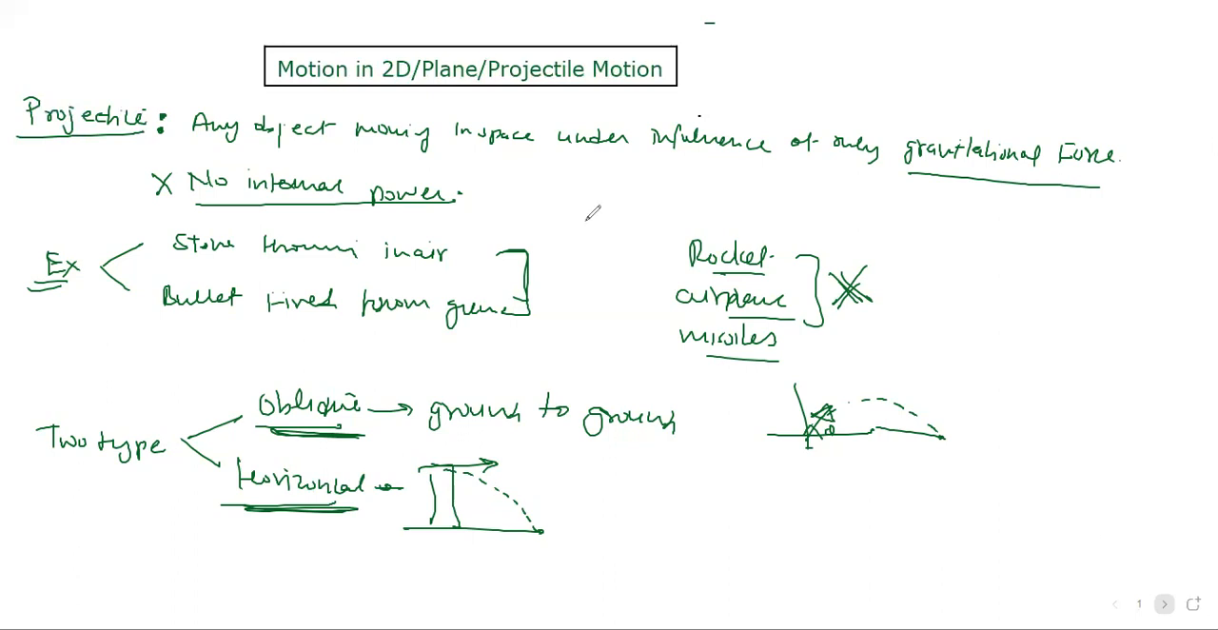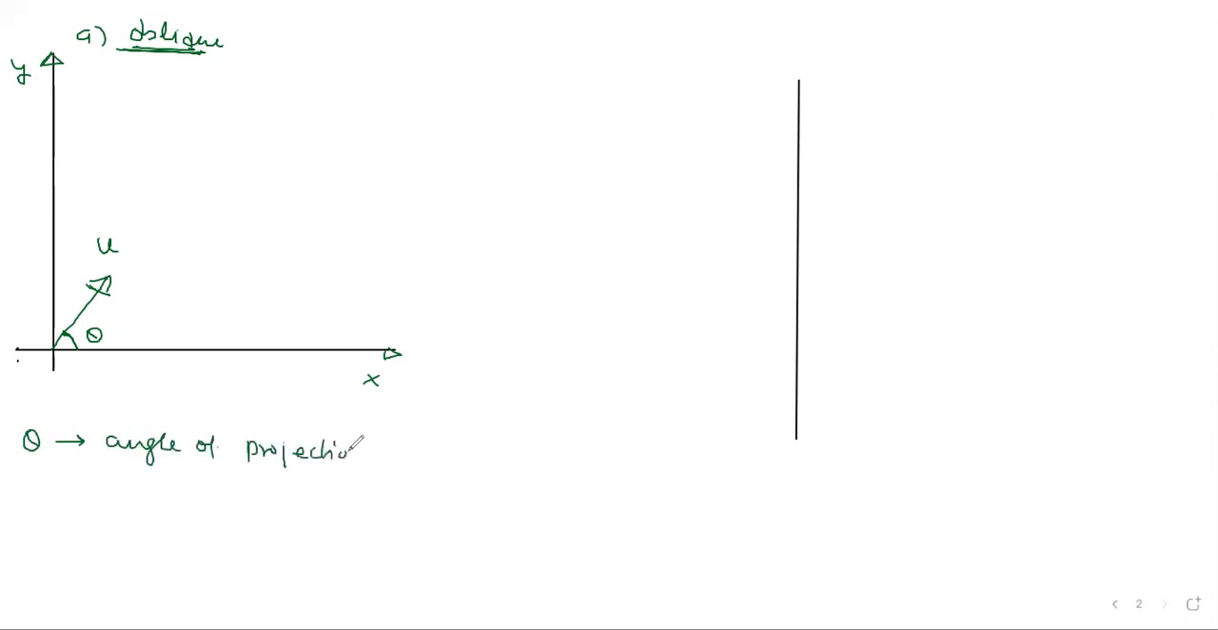So we're learning the first case, your oblique projectile motion. Let's write the heading: oblique projectile motion. Look here, this is the coordinate system I'm drawing, y and x. What you do is throw an object like a stone or a bullet with some initial velocity, making an angle theta with your horizontal. This theta is called the angle of projection.